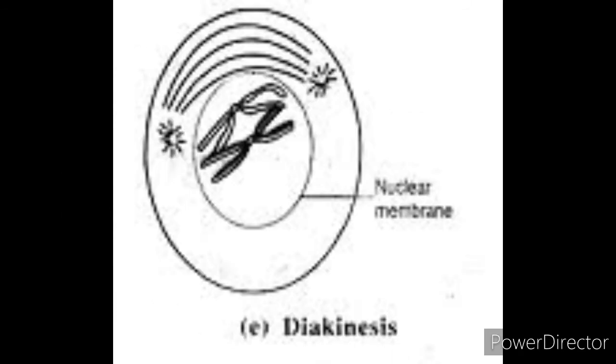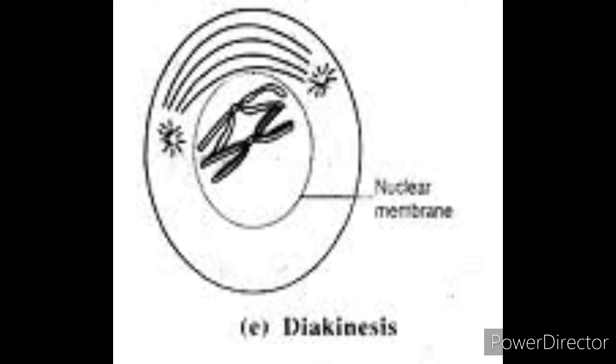The fifth stage of prophase first is diakinesis. During this phase, the chromosomes continue to condense and shorten. The separation of the homologues proceeds and chiasmata get shifted to the ends of the chromatids. This process is called terminalization.